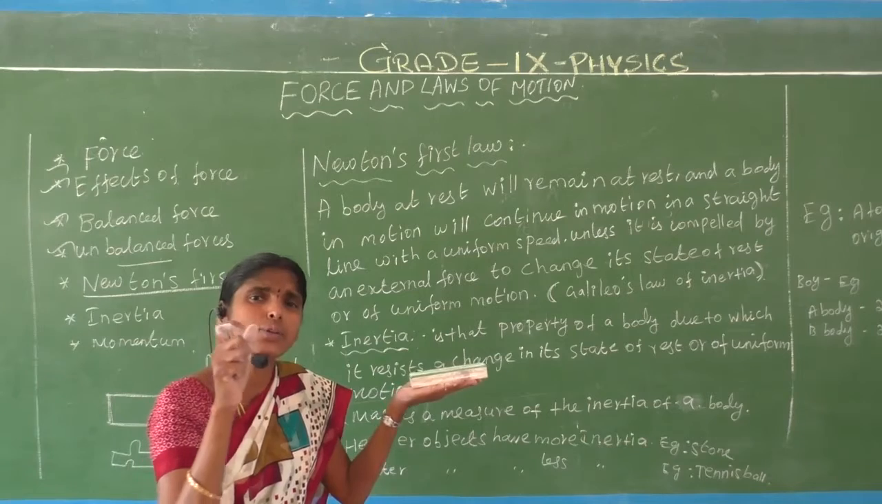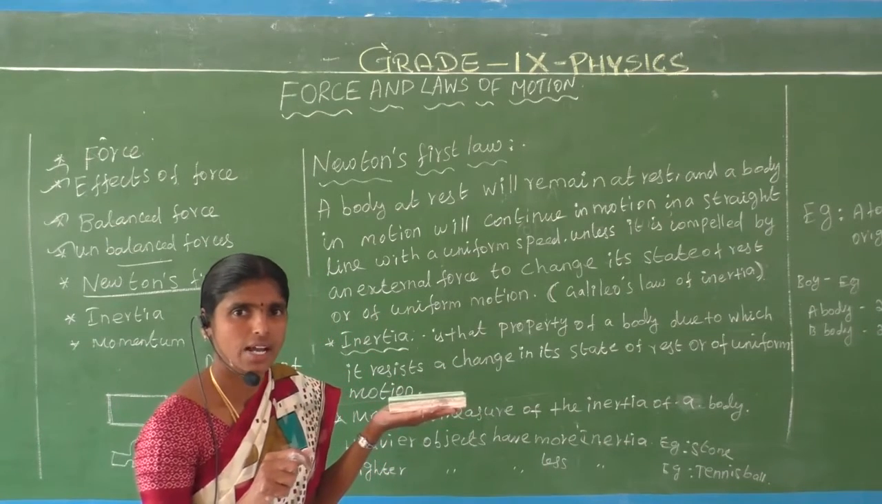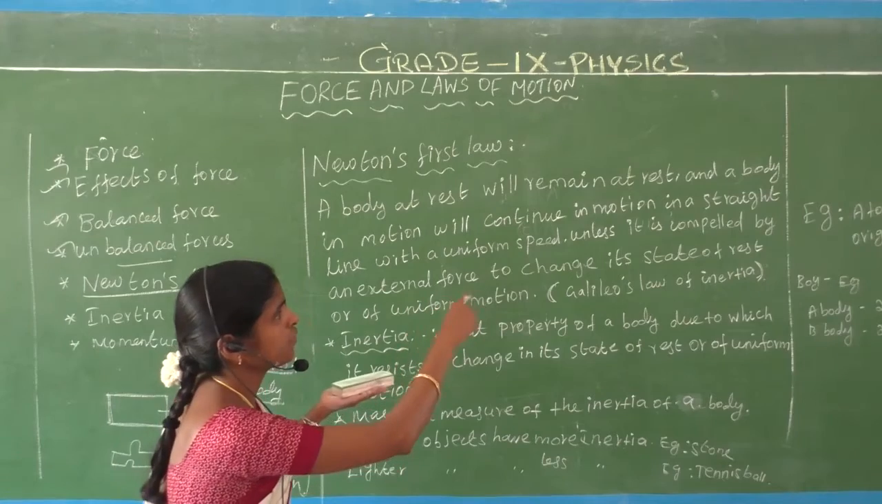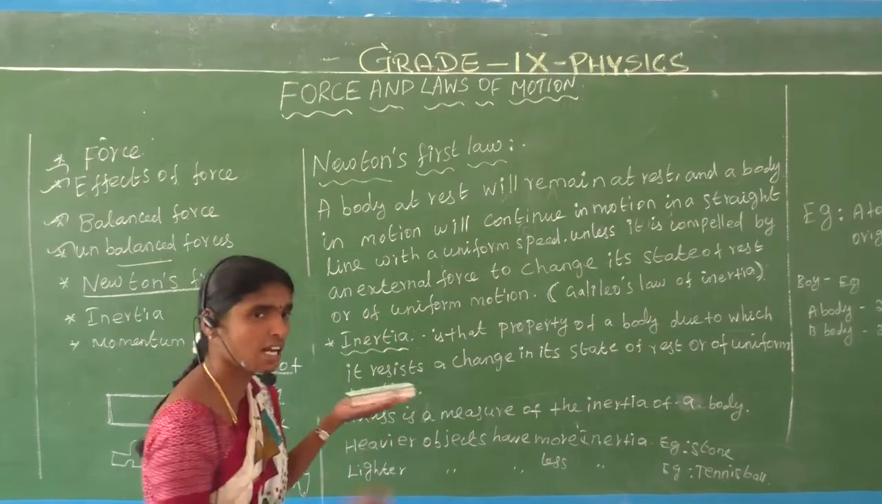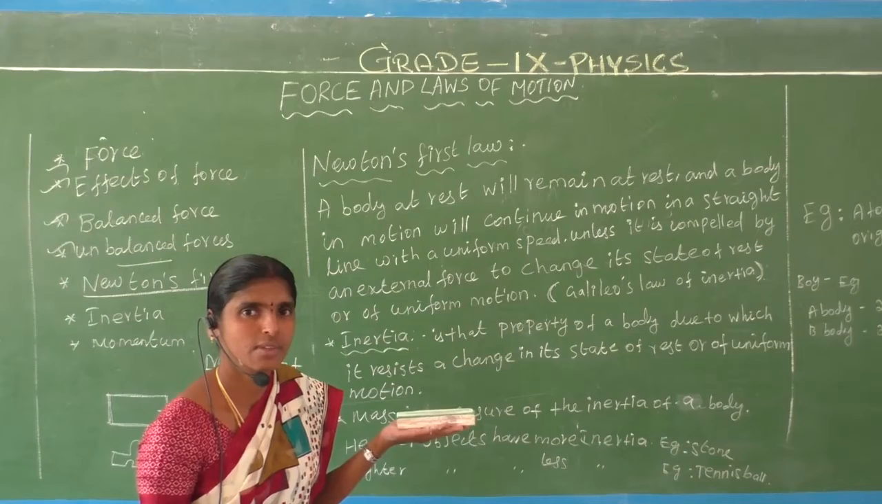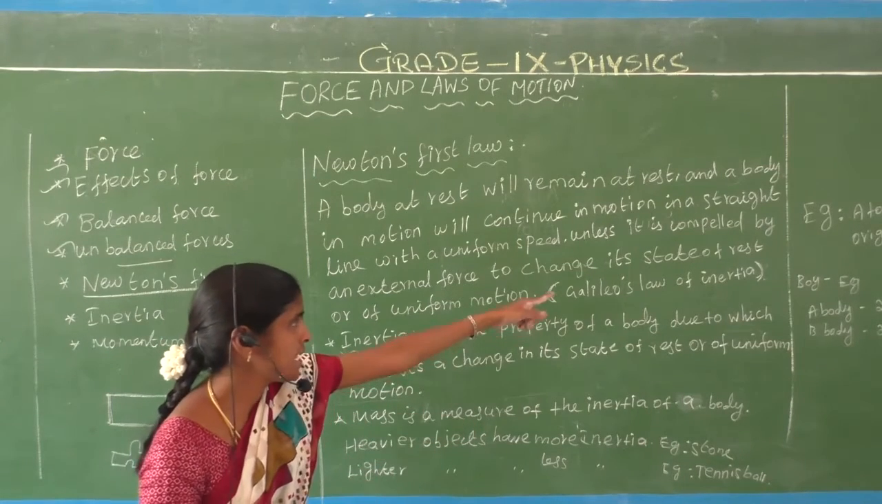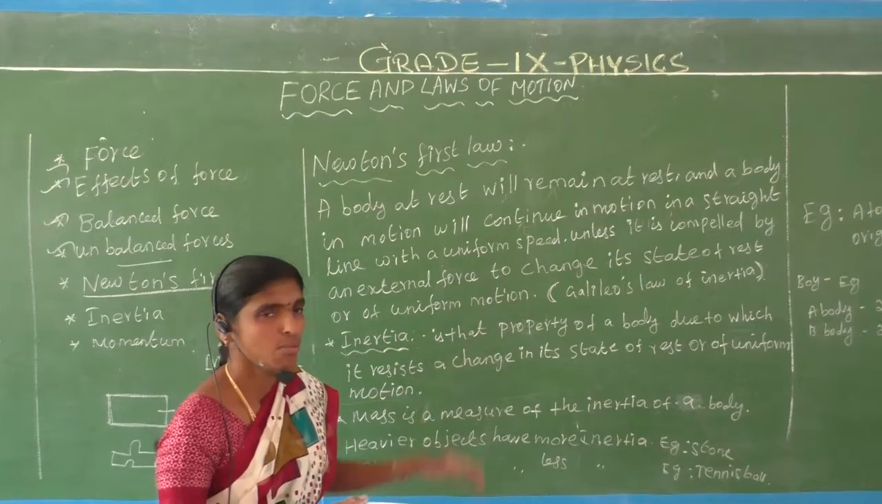An object at rest: we didn't give any force, so the object is always at rest. Unless it is compelled by an external force to change its position, to change its state of rest or of uniform motion.